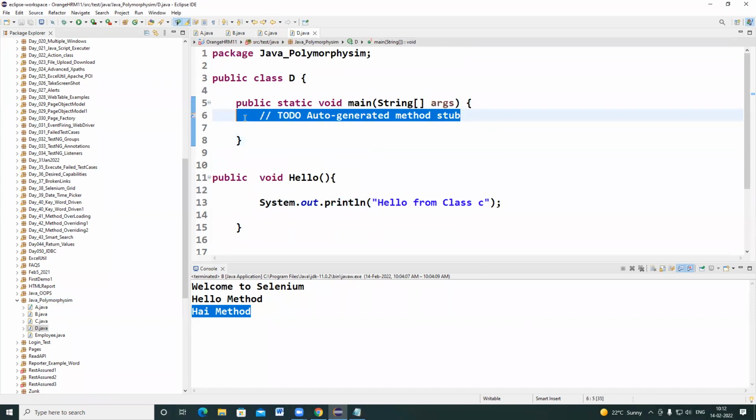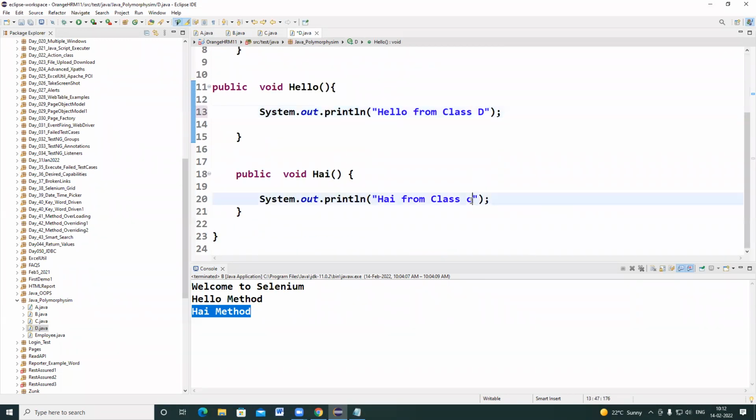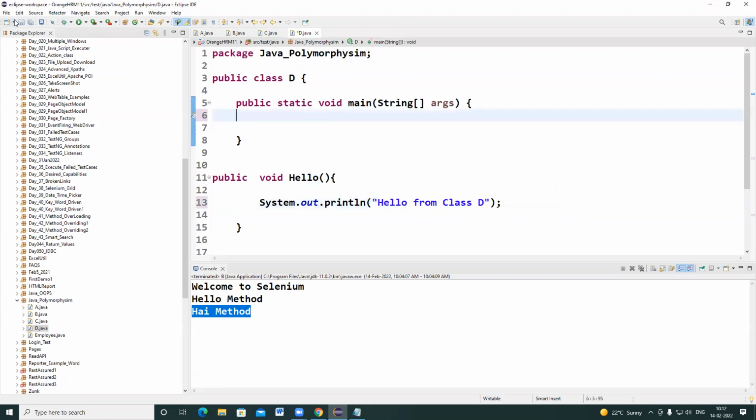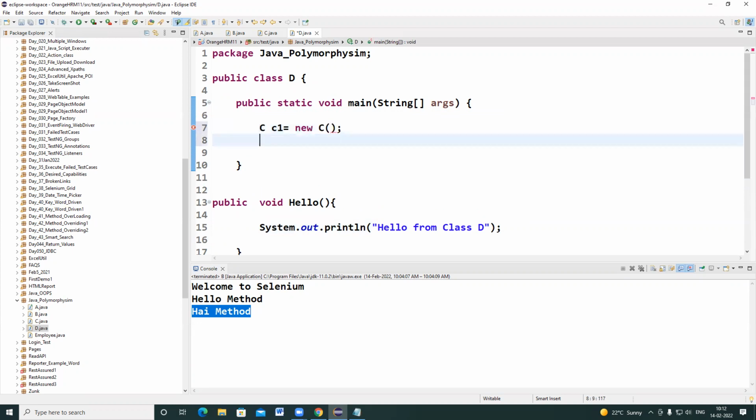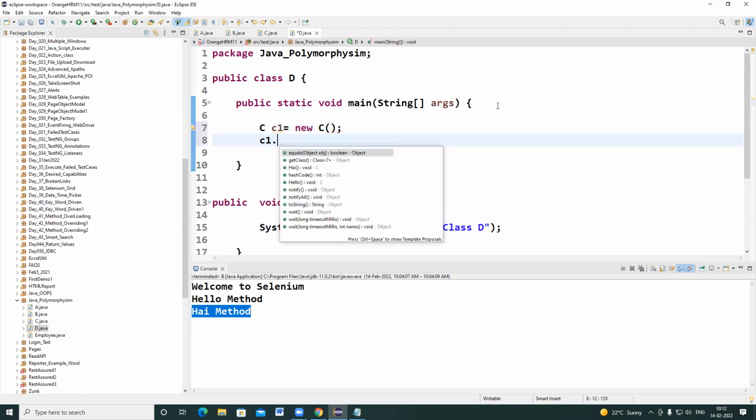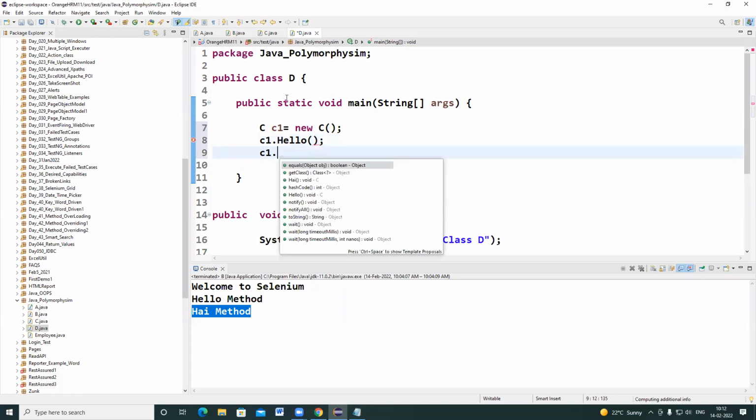So here I'm writing the same methods, but hello from class D and hi from class D. Okay, now I want to create an object for class C. C1 is equal to new C(). So that means C1.hello() and C1.hi().